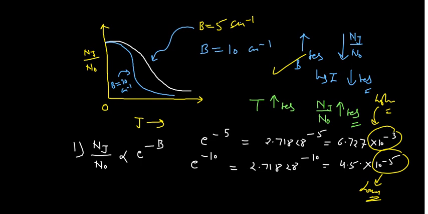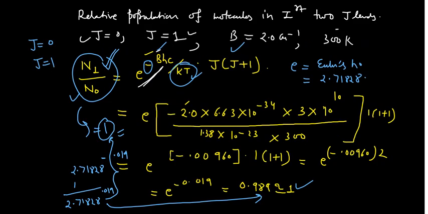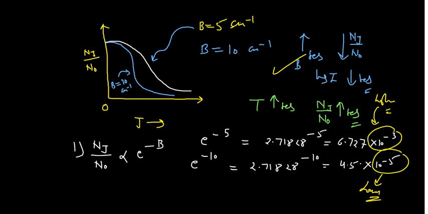Now similarly, you can do this for temperature also. You can see the expression for temperature in the last: e to the power of negative 1 by T. So you can write the population difference, that is nJ by n0, proportional to e to the power of negative 1 by T. So this is the negative sign mathematically, and it is in the denominator. If T increases, then this value will also increase.